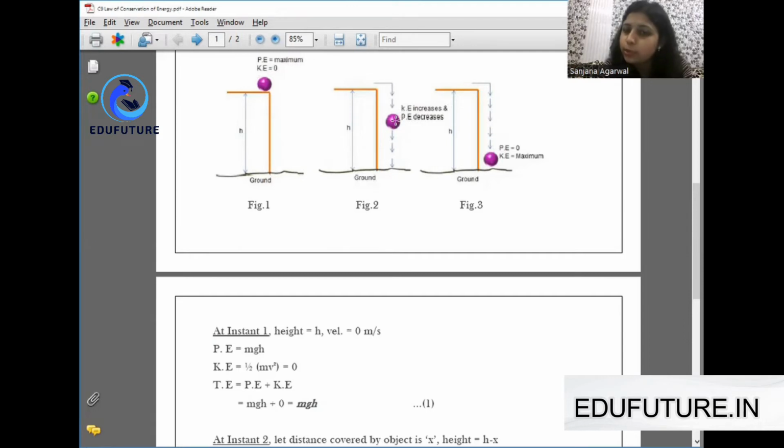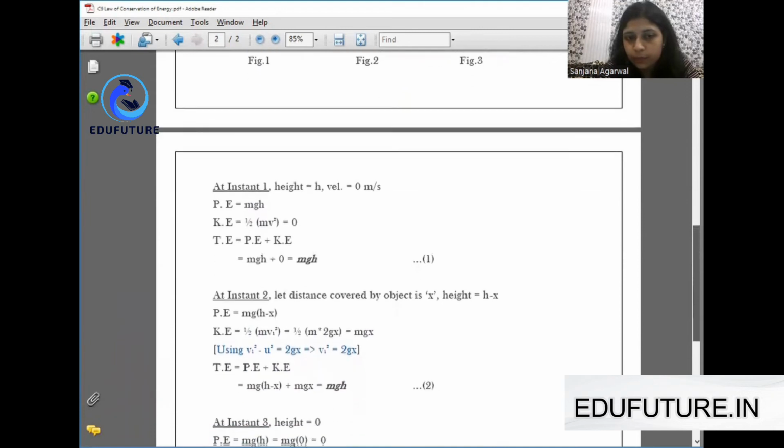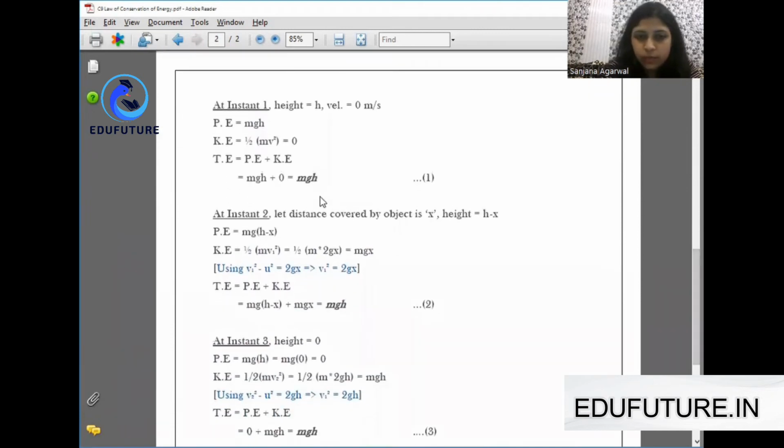So it is possessing both types of energies in instant second. Let us mathematically see how. The distance covered by the object is x, so the remaining height from the ground is h minus x, and hence potential energy from the formula will be mg into h minus x.